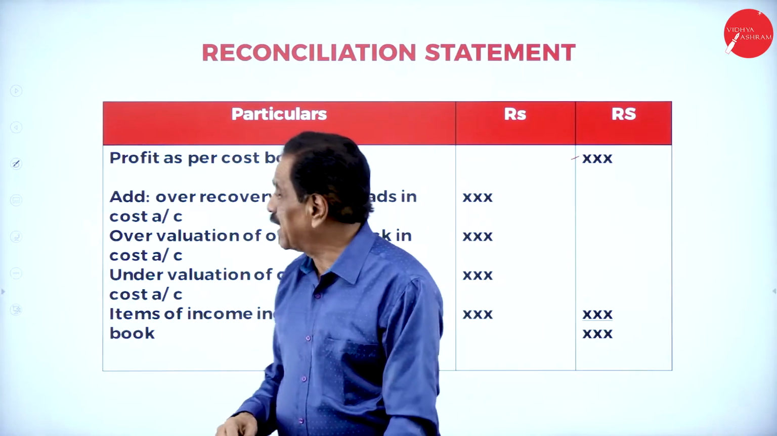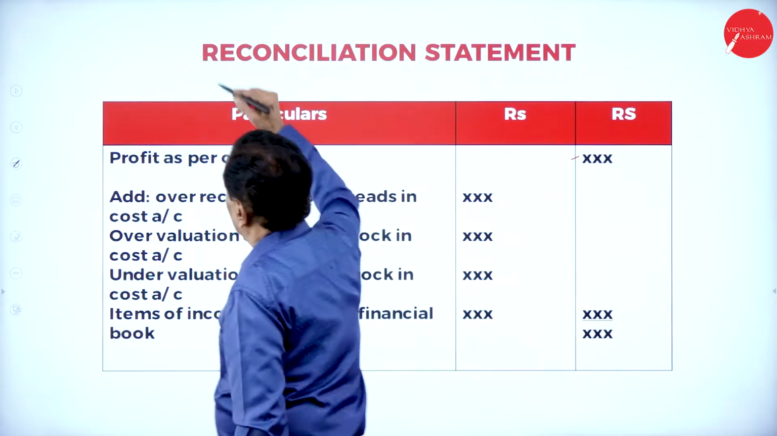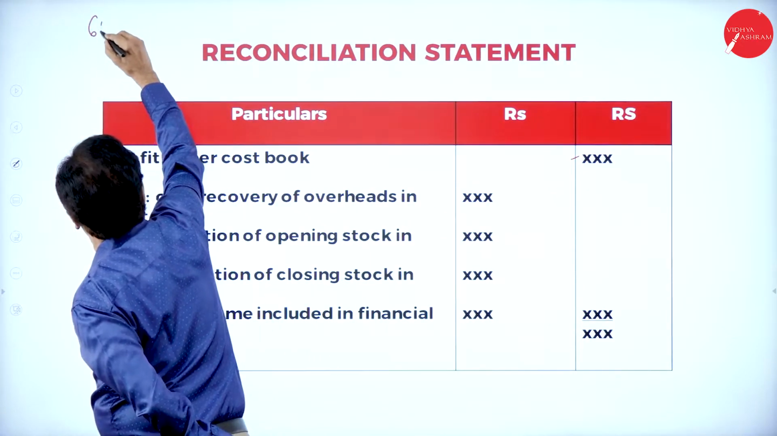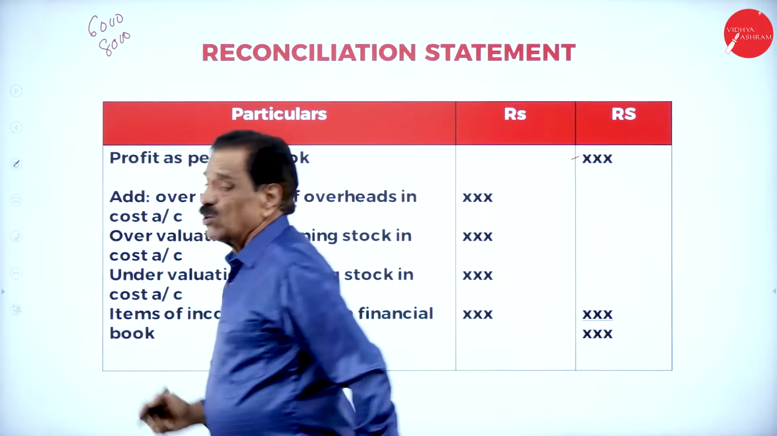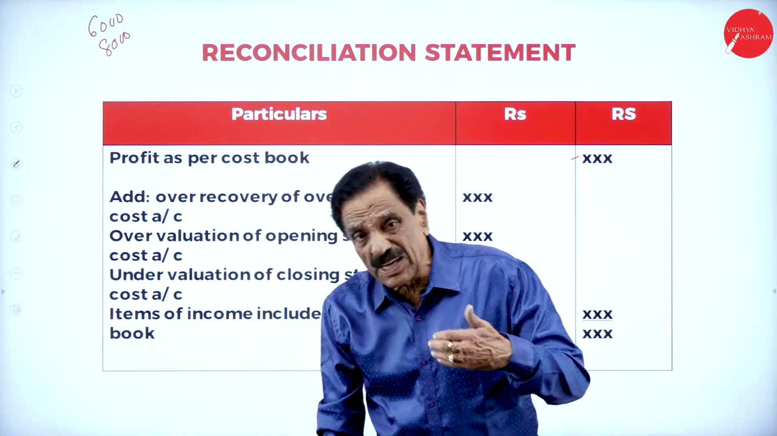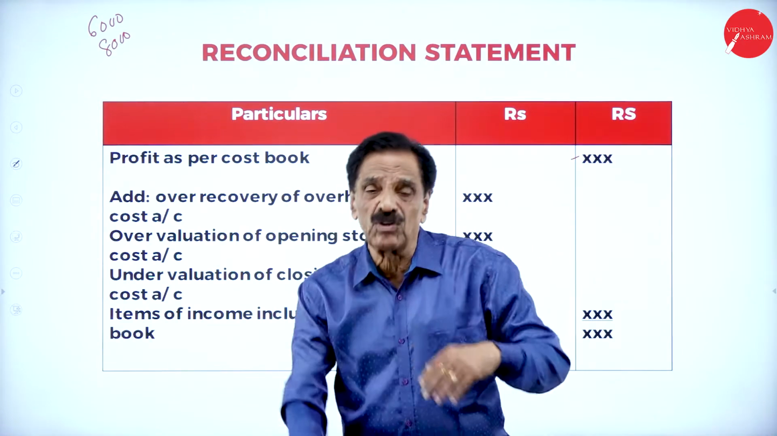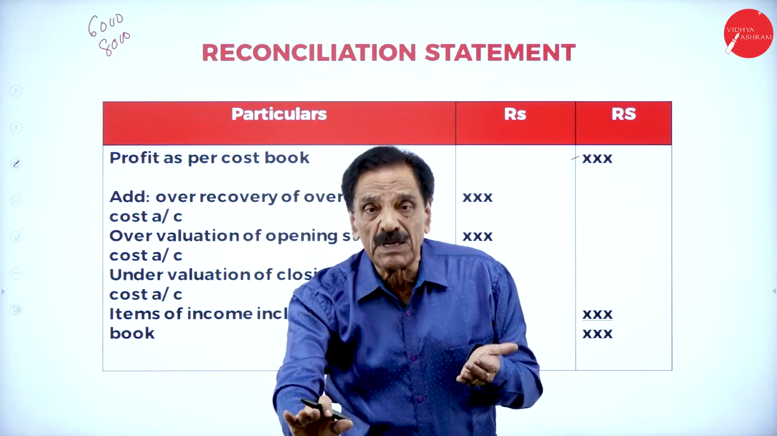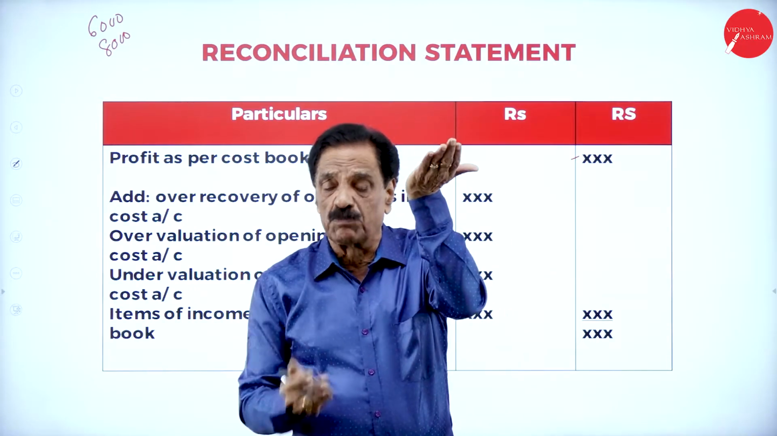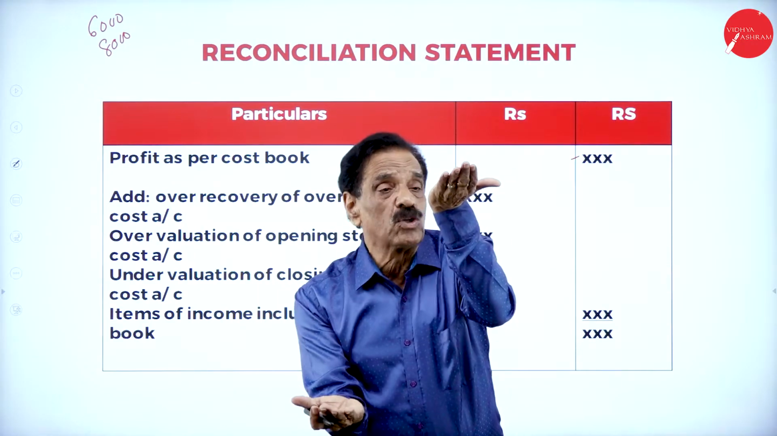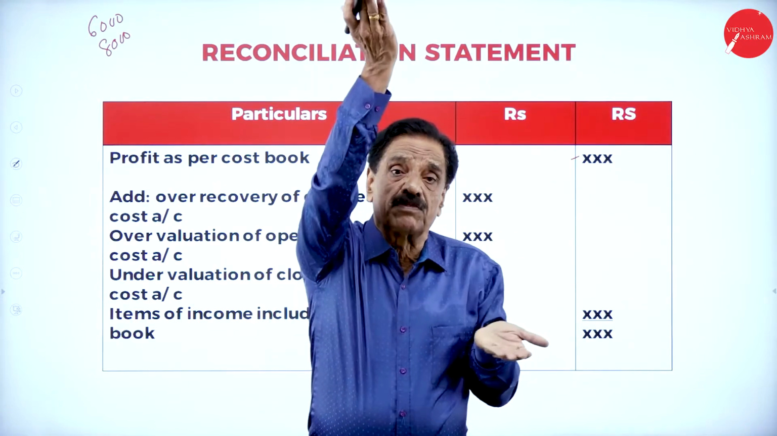But there is an assumption. Your works overhead is 6,000 in financial, but 8,000 in the costing book. Who is charging more? Costing is charging more. When the cost charges more, its profit will be reduced. Whereas the financial charges only 6,000 there. So financial profit is more and costing profit is less. To make them equal, the costing profit will be added.